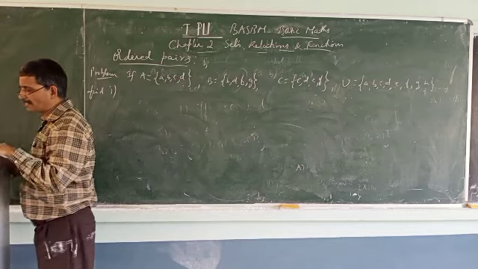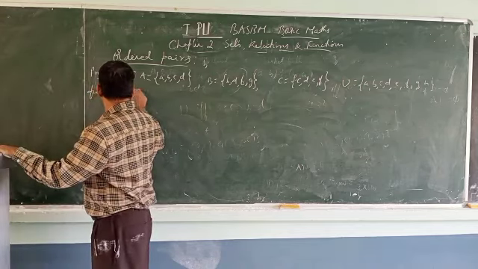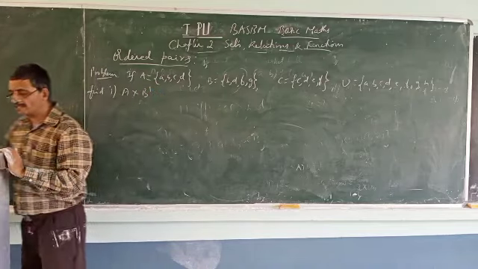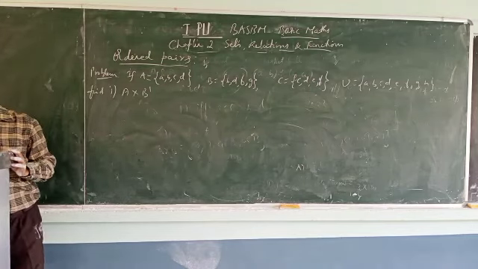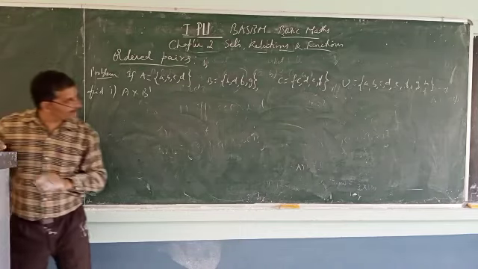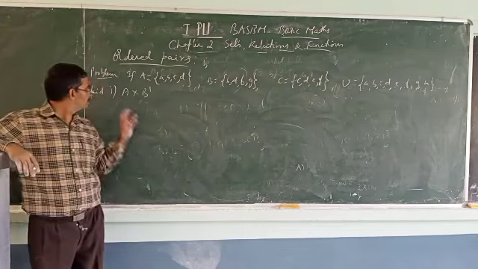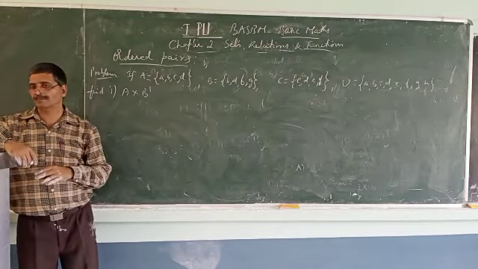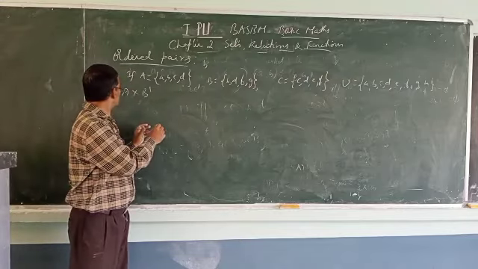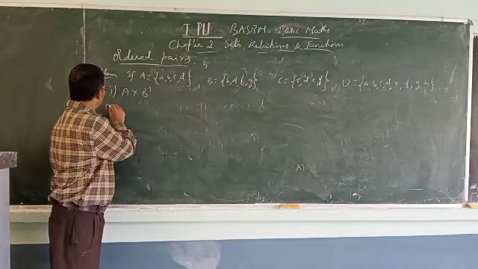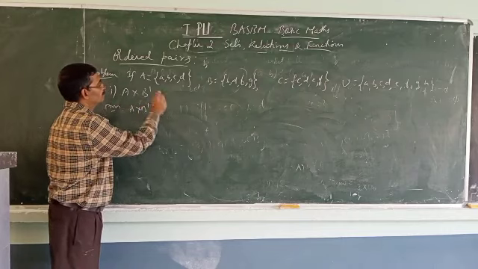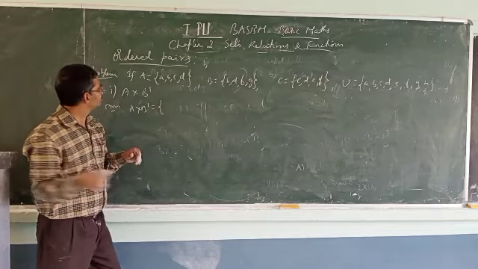A cross B dash, the complement. Let me read the question. A equal to ABCD, B equal to BDFG, C equal to CDEF, U equal to ABCDEFGH. What is A cross B dash? Simple one. What is A? A is given as ABCD.